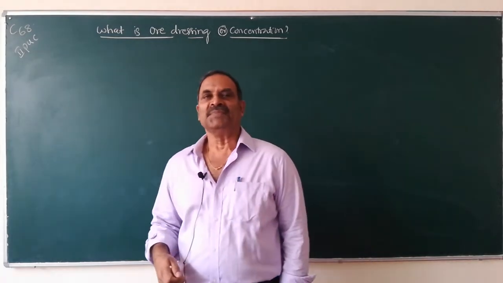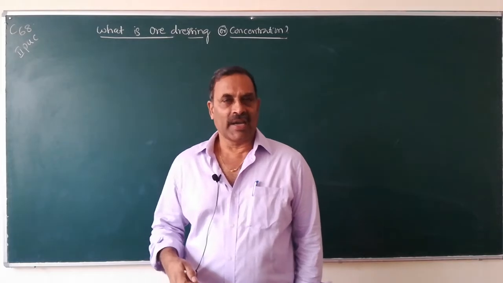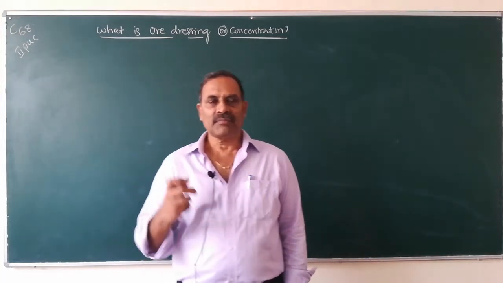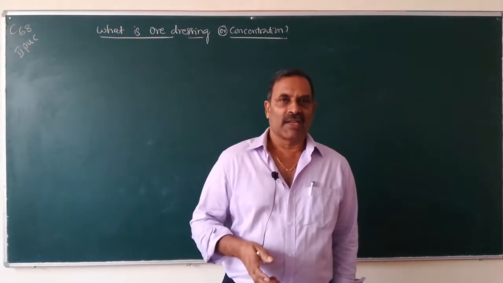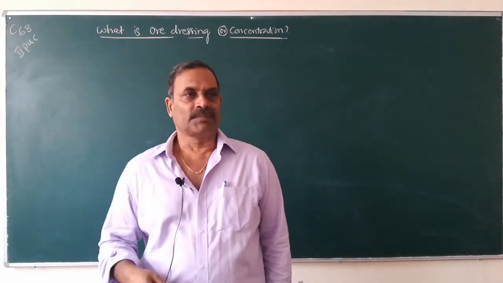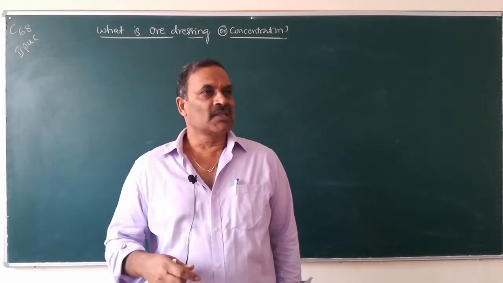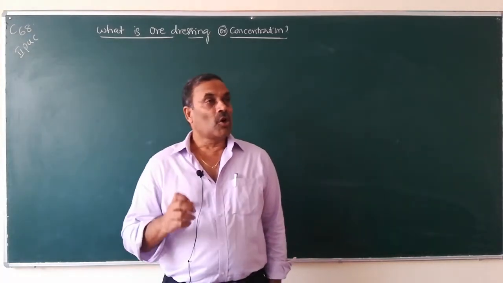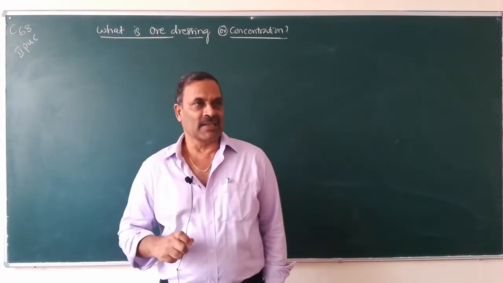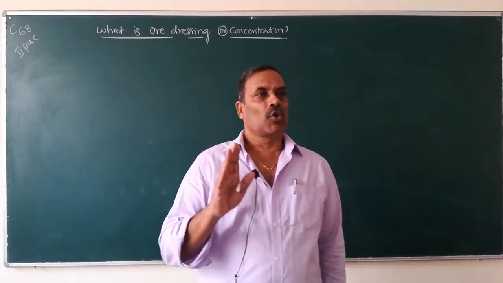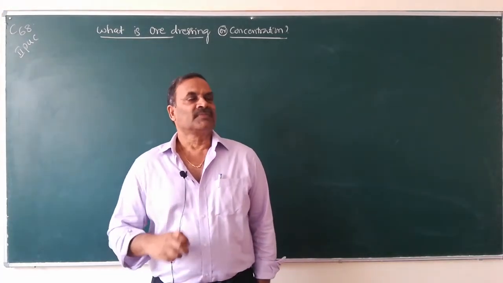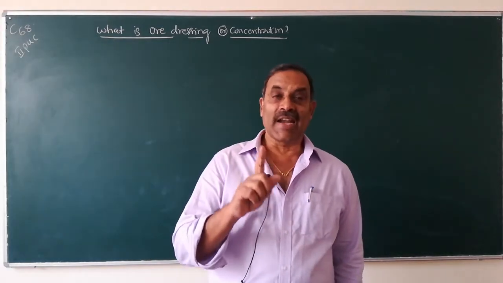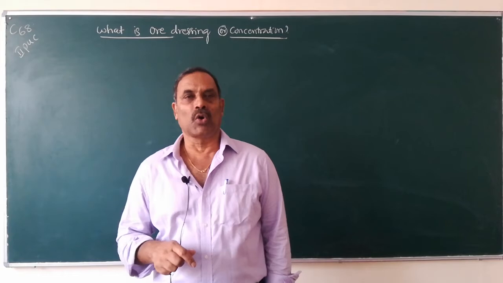Say for example, the metal iron has so many minerals, namely hematite, magnetite, siderite and iron pyrites, etc. Out of these minerals, we will extract iron from one of the minerals economically and conveniently. That mineral is called ore. What is ore? The mineral from which metal can be extracted economically and conveniently is called an ore.